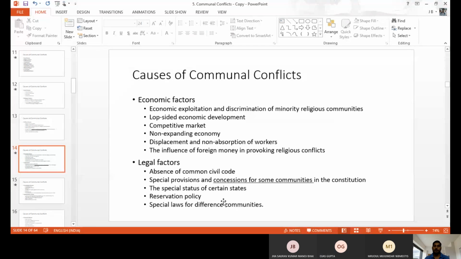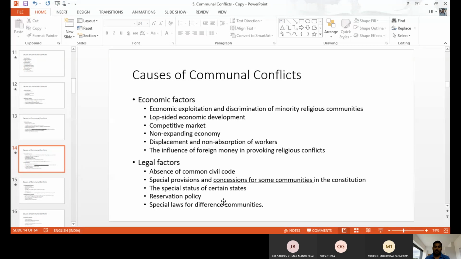So it happens like lopsidedness, that is one side, like sometimes the minister or the chief minister or the prime minister also. When they are close with one religious party, one caste-based community, or one organization, they support only that side. Automatically the other weaker people are not able to tolerate it, so sometimes it leads to violence. That is also an economic reason. And the competitive market: because of competition, two different groups attack each other because of economic competition, and no expansion of economic activity in a particular state or district. It is also a reason for communal violence.